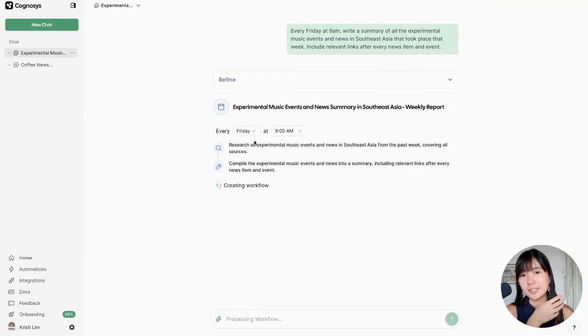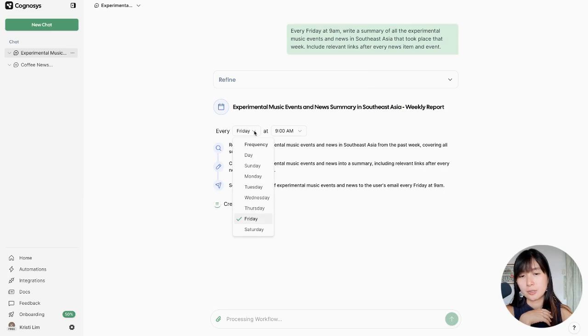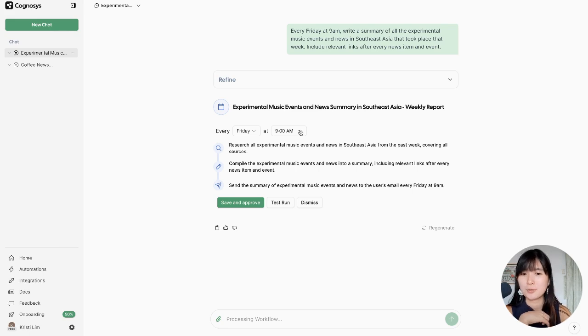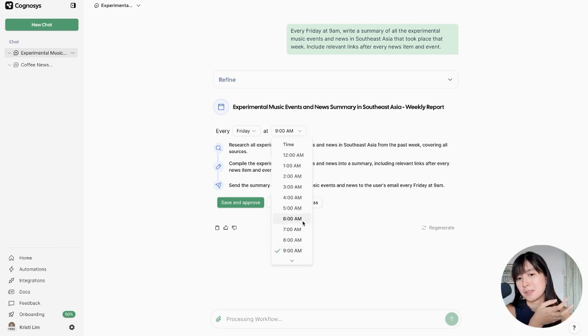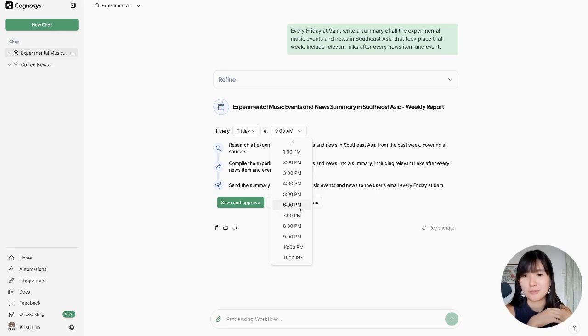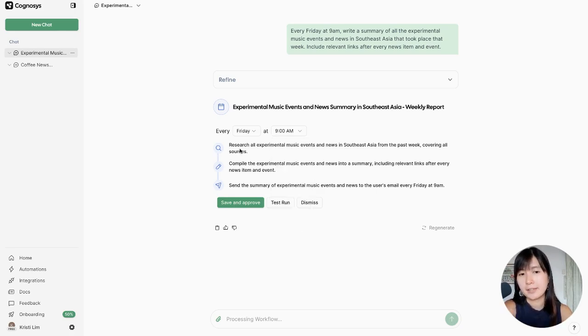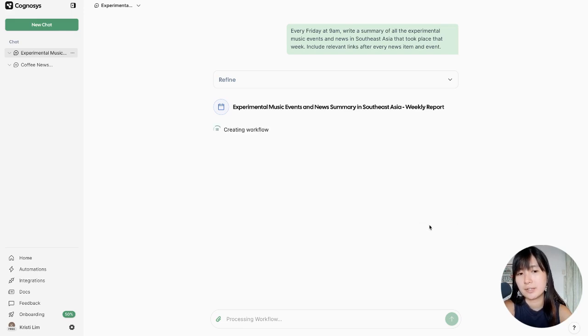As this is generating, the first thing that I think is worth noting is you'll see that this is a drop-down menu, so it's something that we have the freedom to edit. So maybe you might have initially written in your prompt Friday at 9 a.m., but maybe you're realizing, hey, Friday at 9 a.m., I'm not actually going to be opening this. Maybe it's better to have it after you clock out from work at 6. Besides that, you'll see, okay, these are the steps that it's come up with. My suggestion is pretty straightforward, but if you've written out something way more complicated and you aren't completely happy with how it's come out, you can easily regenerate over here in the bottom right.